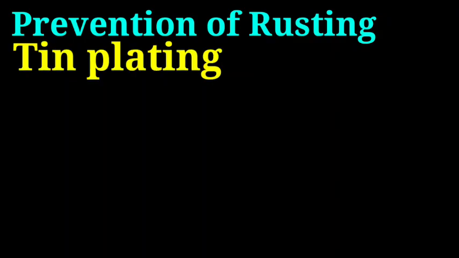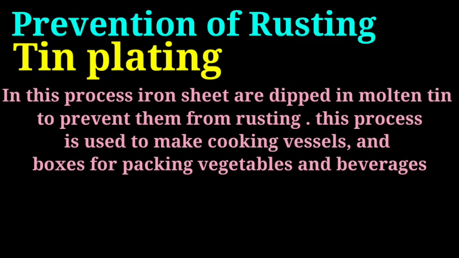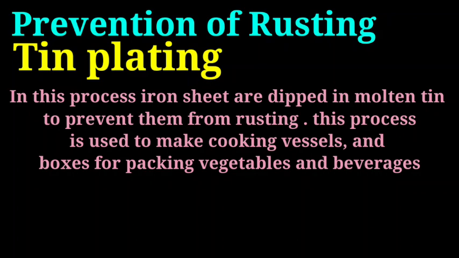The next process for the prevention of rusting is tin plating. In this process, iron sheets are dipped in molten tin to prevent them from rusting. This process is used to make cooking vessels and boxes for packing vegetables and beverages. Like, I think you have seen cans in which cold drinks are sold. These are made up of aluminum alloy or iron covered with tin. So these are the uses of tin plating.